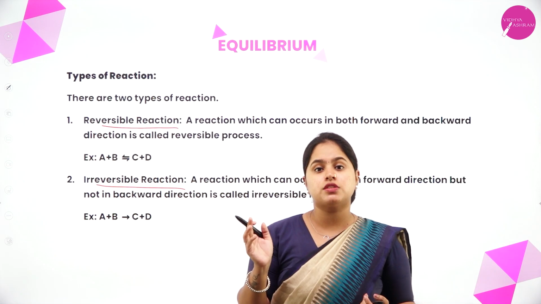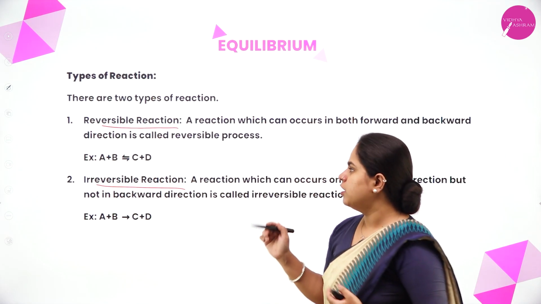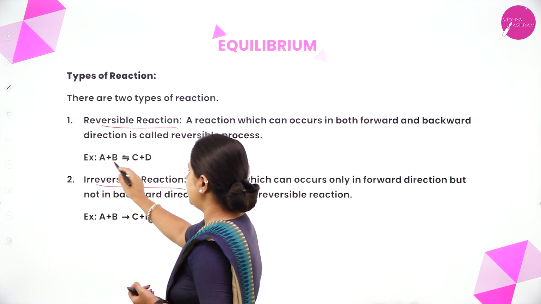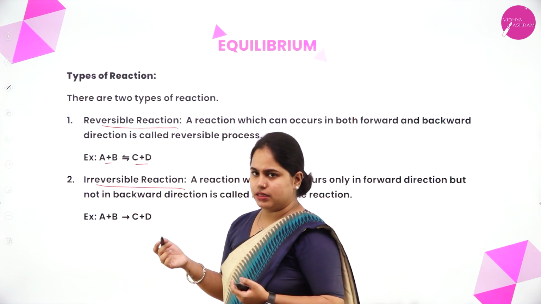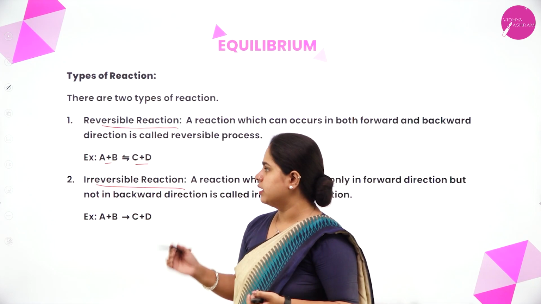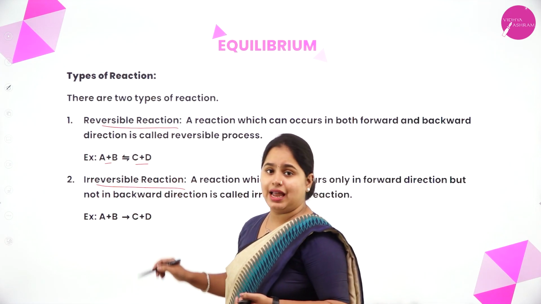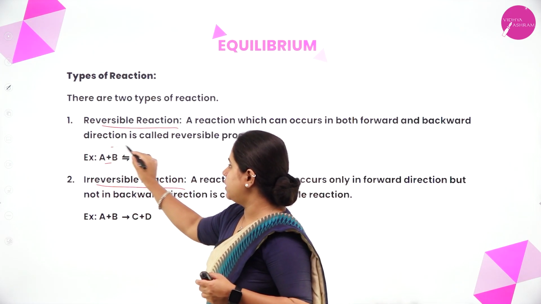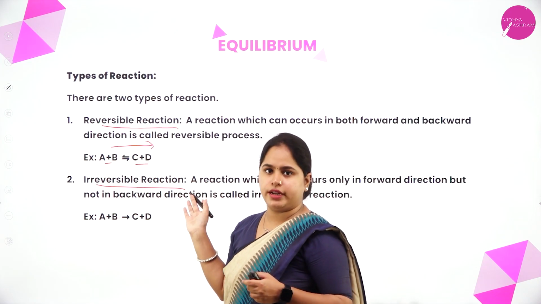So such reactions are called reversible reactions. For example, let us take A plus B giving C plus D. In that case, A and B are the reactants. A and B will combine and form C and D. So that is the forward reaction. We call it the forward reaction.